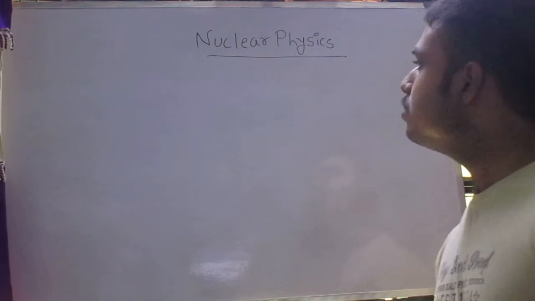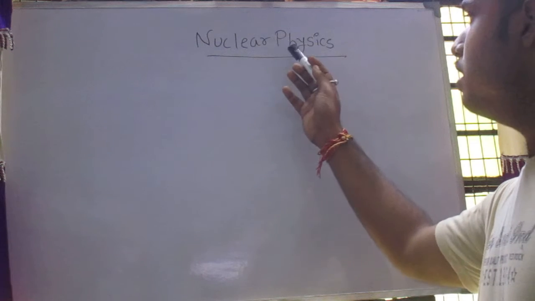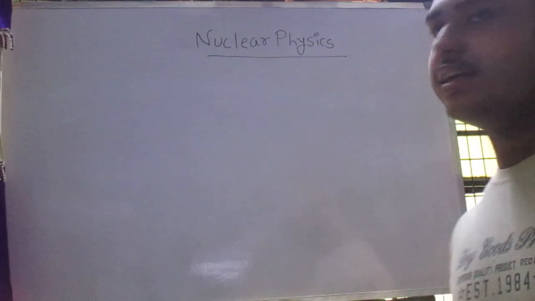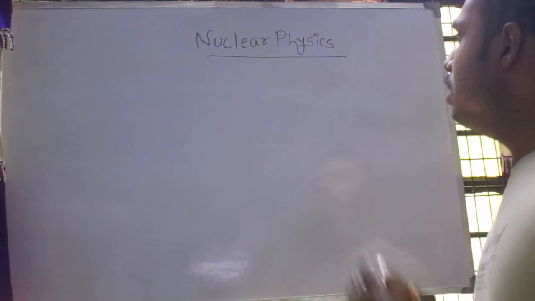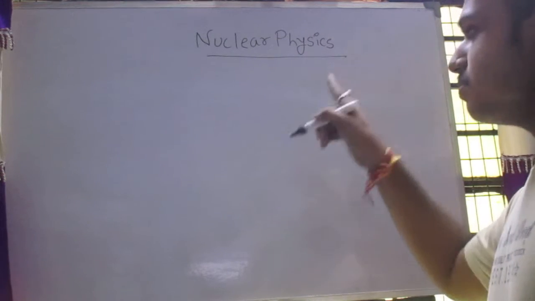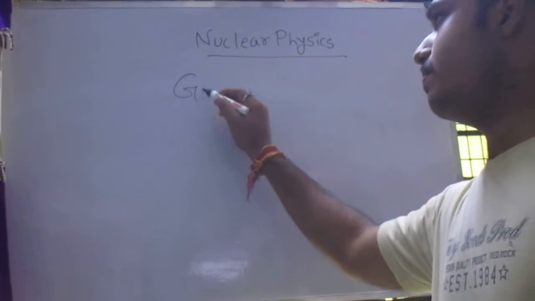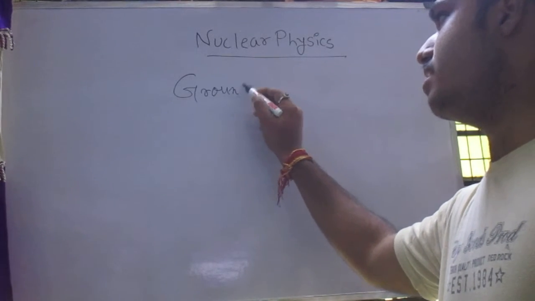Before going to discuss nuclear physics, I want to tell some terminology relating to it. At first we have to study the static and dynamic characteristics of the nucleus. What is ground state energy?